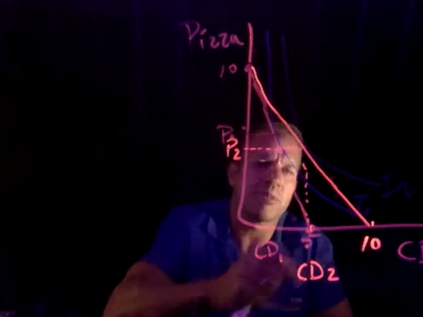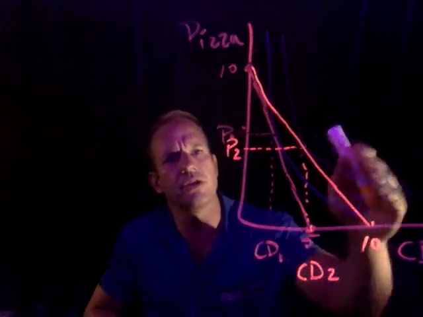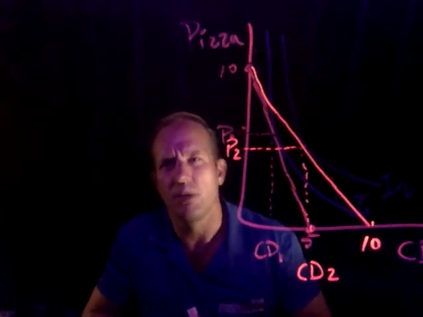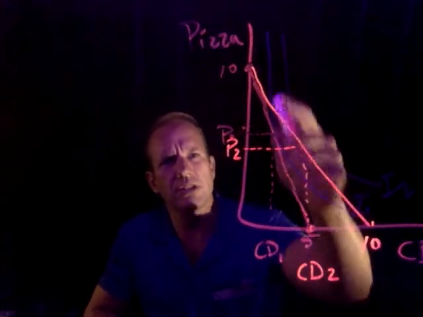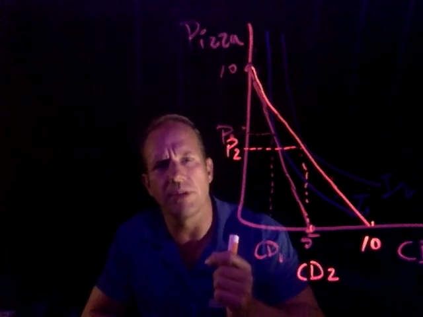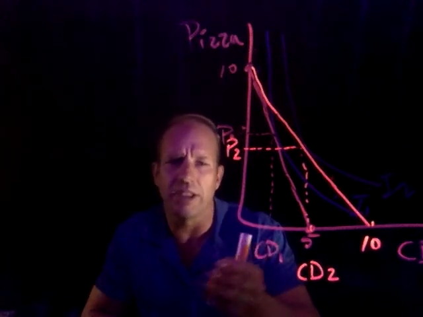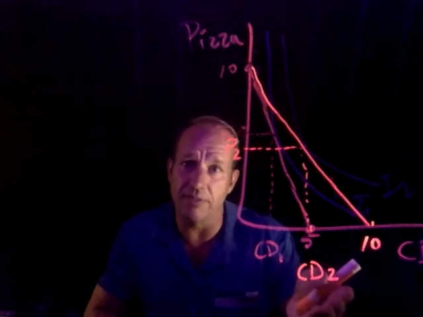Look what happened. I raised my consumption of CDs, but I lowered my consumption of pizza when I went up to the greater indifference curve. I'm indifferent along that curve, but this is now my optimal consumption bundle with less pizza. Why would I want less pizza? Well, I can get that much more CDs.